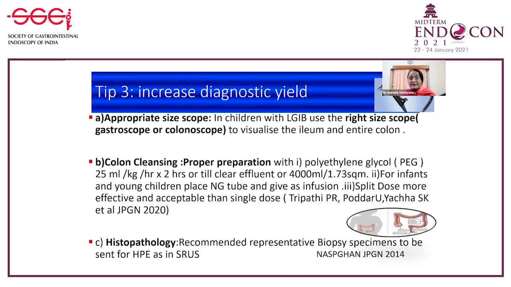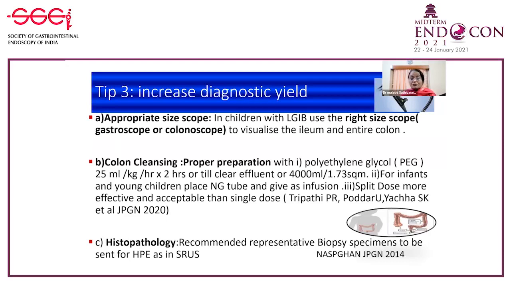In children with lower GI bleed, use the right size, either the gastroscope or colonoscope, to visualize the ileum and the entire colon. The other way of increasing the diagnostic yield would be to do a proper cleansing. Unless the bowel is clean, many lesions may be missed because the stools may be covering the mucosa and interfering with visualization. The best cleansing agent now available is polyethylene glycol.